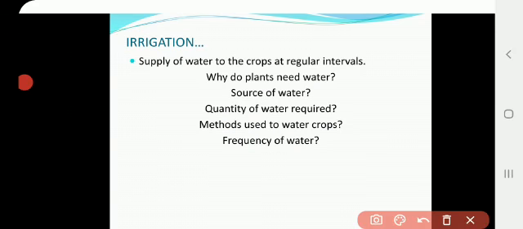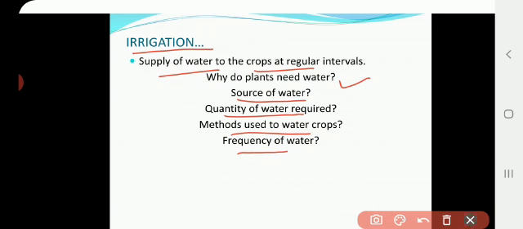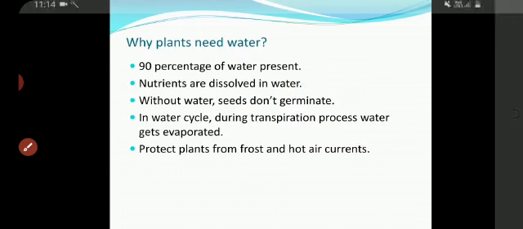Next, about the next agricultural practice, that is irrigation. It is nothing but the supply of water to the crops at regular intervals. We are providing water to the crops, and that process is called irrigation. So why do plants need water, and what are the sources of water? What quantity of water is required for the crops, what methods are used to water the crops, and what is the frequency of watering? Come on, let us discuss these questions.